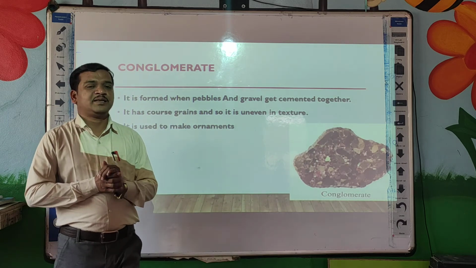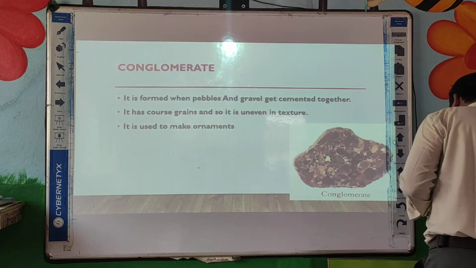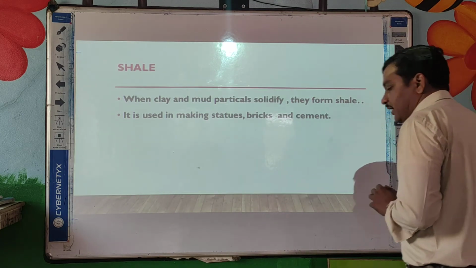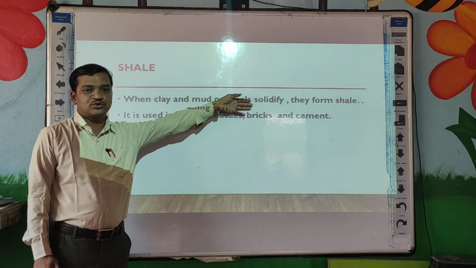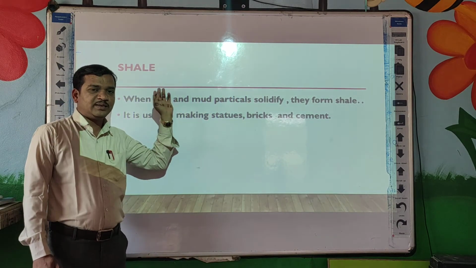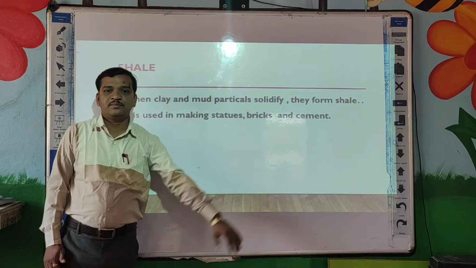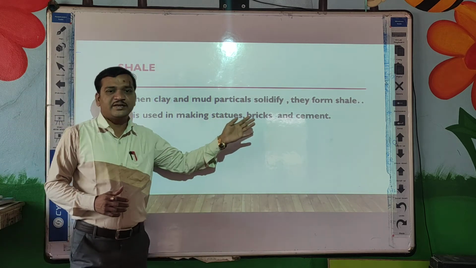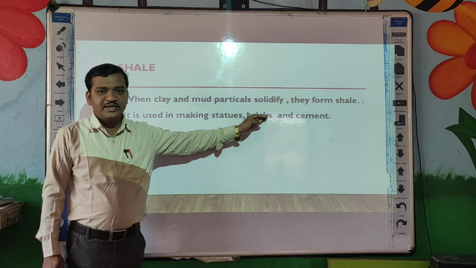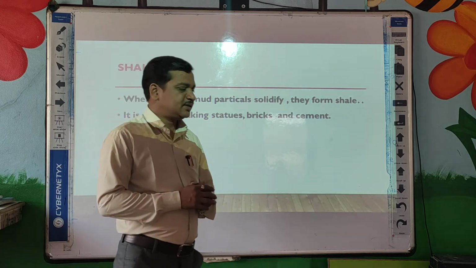Next type, that is shale. Shale is formed when clay and mud particles solidify, that is, are converted into solid particles. When this clay and mud solidify, they form shale, and these shales are used in making statues, bricks and cement.